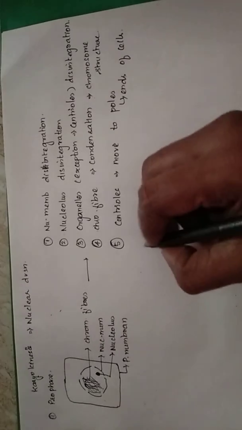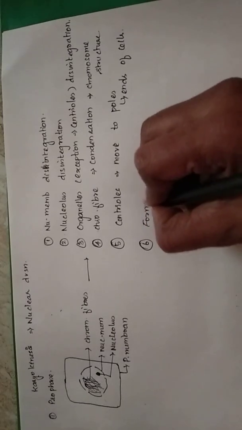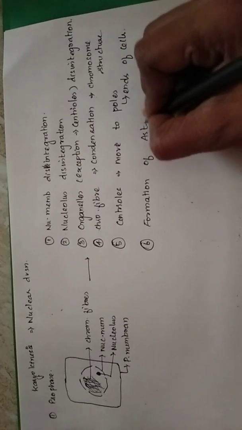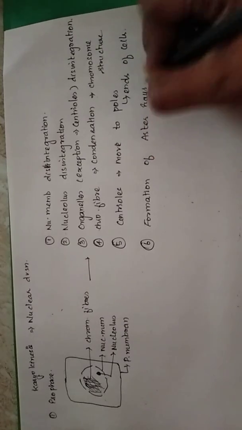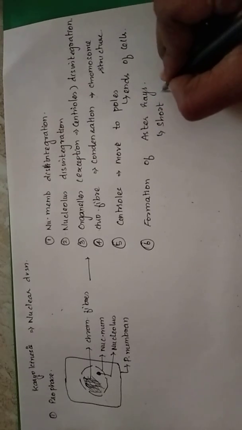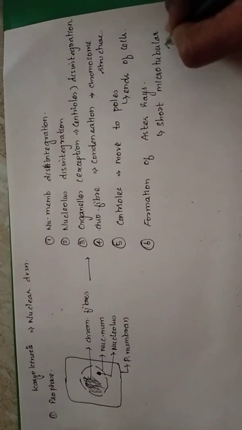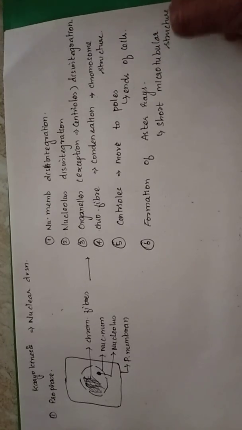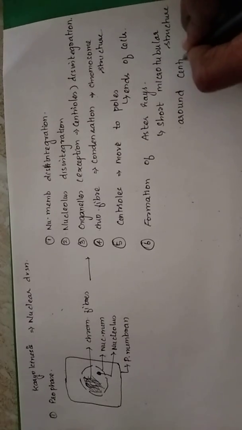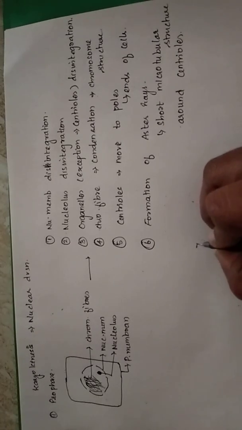Then formation of aster rays. Aster rays are short microtubular structures around the centrioles. So short microtubular structures form around the centrioles, and they are called aster rays.